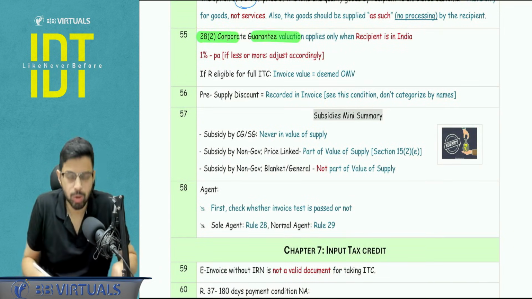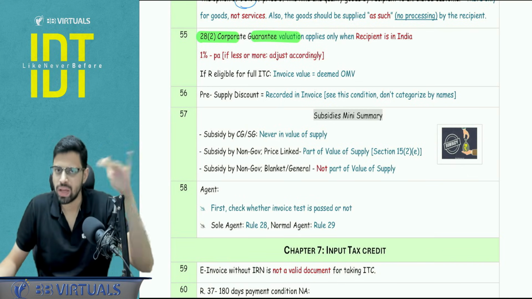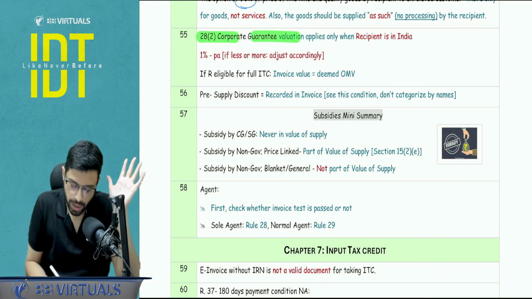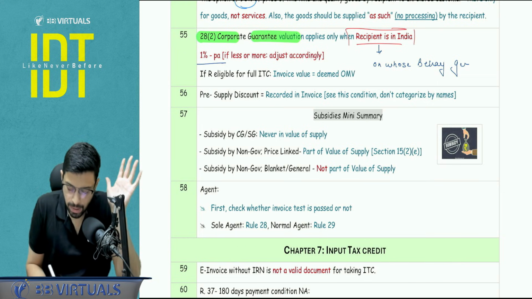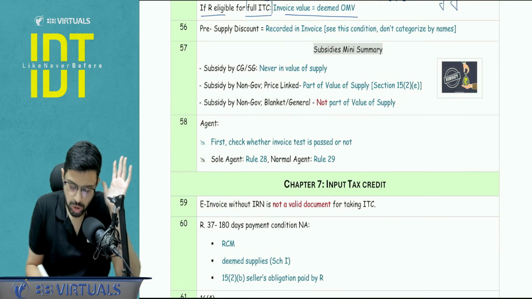Corporate guarantee 28.2. Basically, you apply the 1% of the guarantee amount, you compare it with any actual consideration which is charged. Okay, that is applicable only when the recipient is in India, that is the person on whose behalf the guarantee is being given. Okay, next. If the recipient is eligible for full ITC, here also invoice value will be accepted as the deemed open market value. Now certain points to be noted.